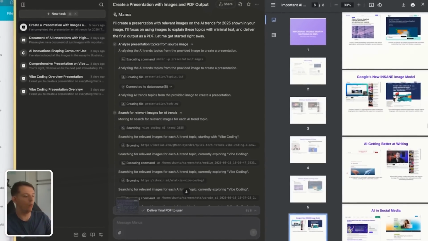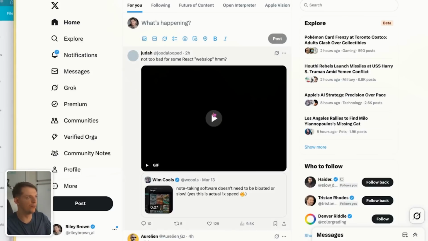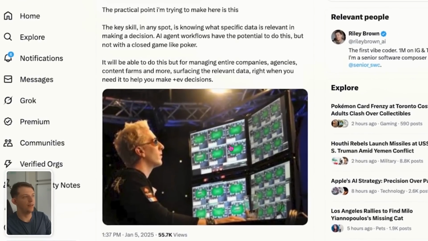different agents at once. In fact, I have a tweet that I keep repeating over and over again, because I basically said that the future of AI agent workflows is going to look a lot like online poker in 2010, where you have a ton of different windows open, because poker is a game of patience, right? You're folding a lot, and you're not actually doing anything. You're just sitting there waiting. And so poker players would have many tables open at once. And when it was their turn on one of the tables, they would actually go play that hand.